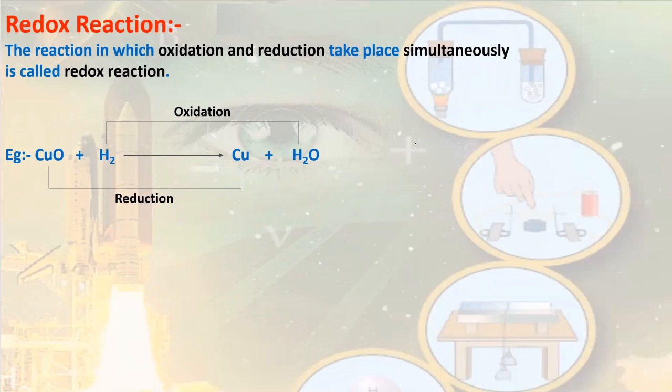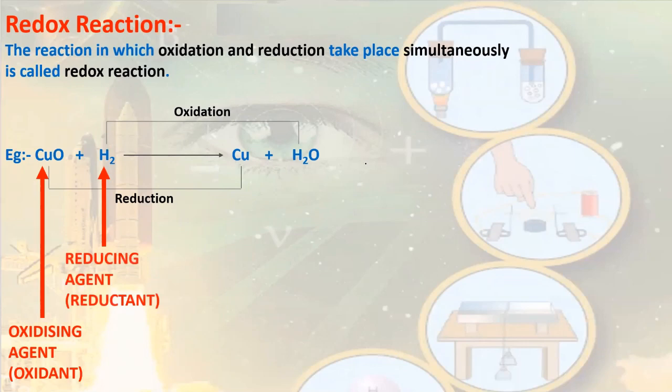One more thing, the substance that gets reduced or the substance whose reduction takes place is actually an oxidizing agent or called as oxidant. And the substance whose oxidation takes place is a reducing agent or reductant. Remember this.